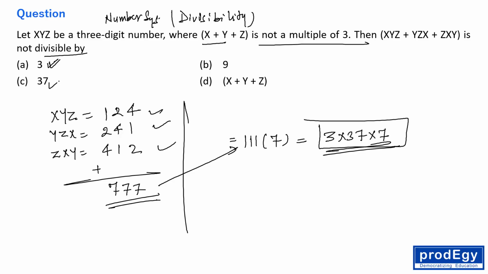This expression is divisible by 37. Yes, it is divisible by 37. This expression is divisible by 7, and 7 is x plus y plus z here, so this expression is also divisible by x plus y plus z. So this expression is not divisible by 9. Right everyone, the correct answer is 9, option B.